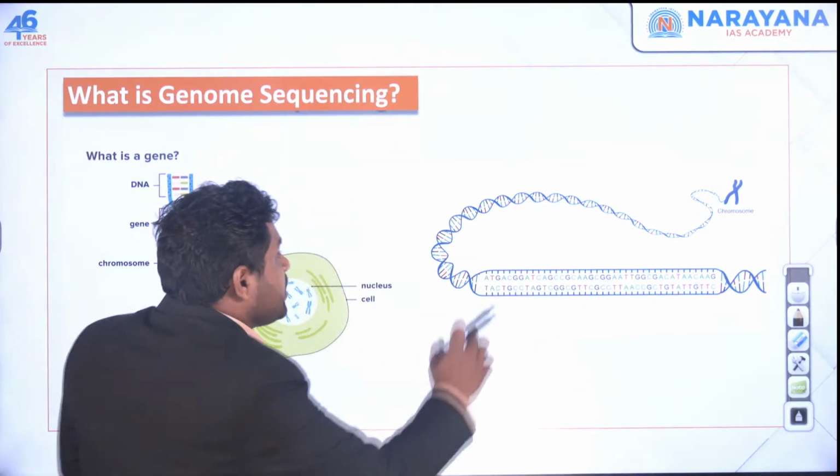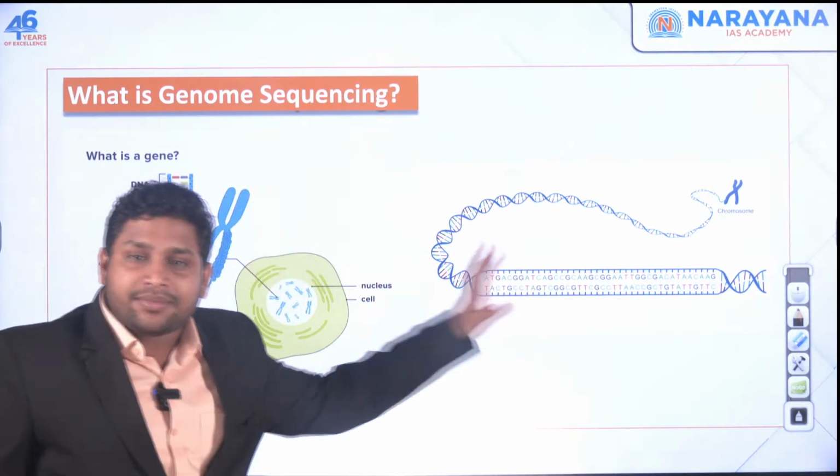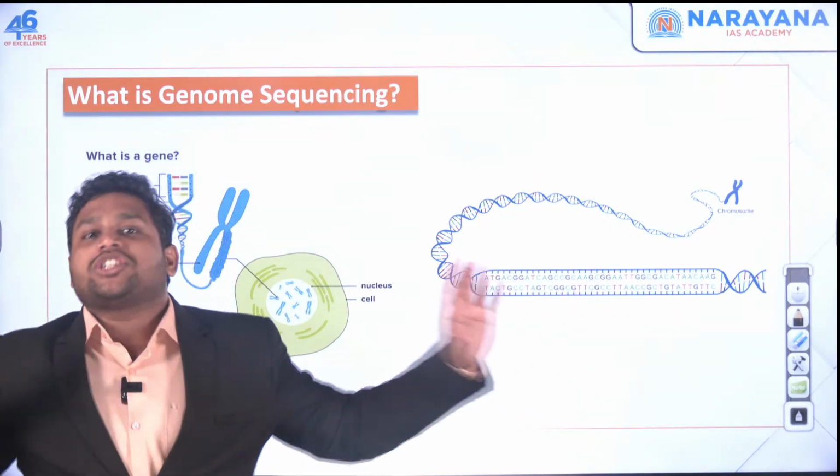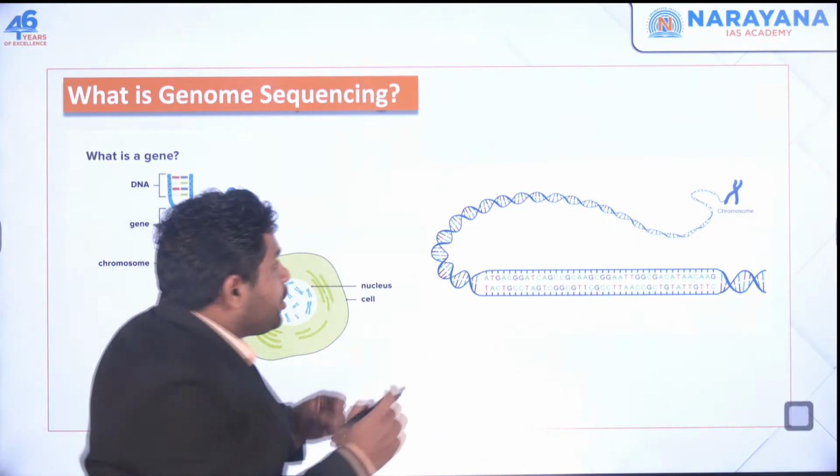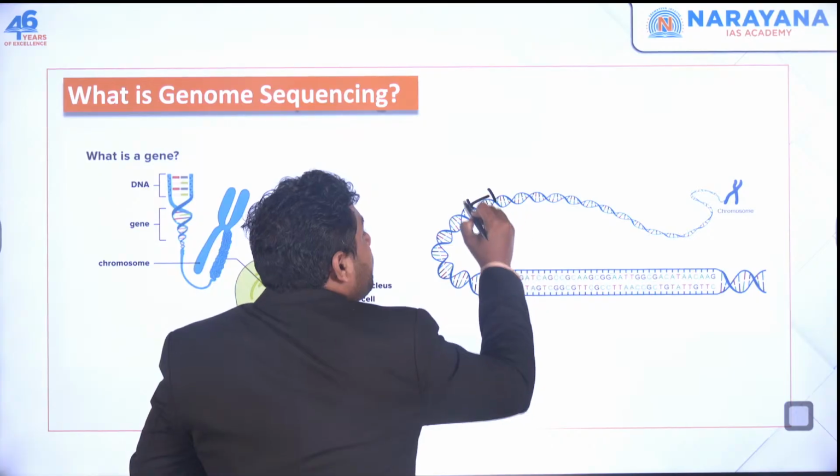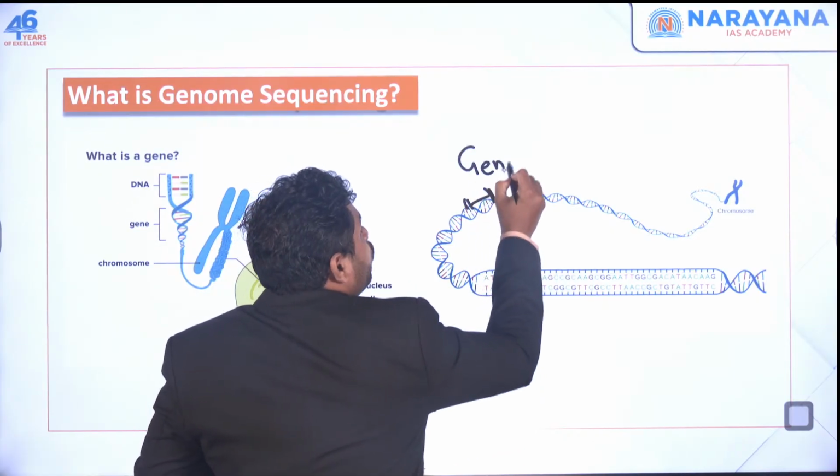Now when you look at this DNA, I'm saying DNA is a very long chain. If you take just one segment of it, one part of it, then that one part would be your gene.